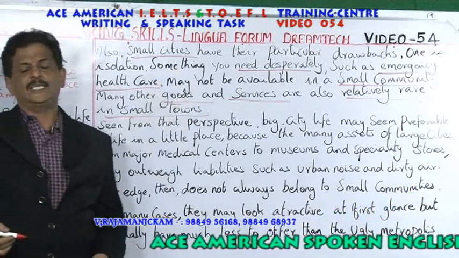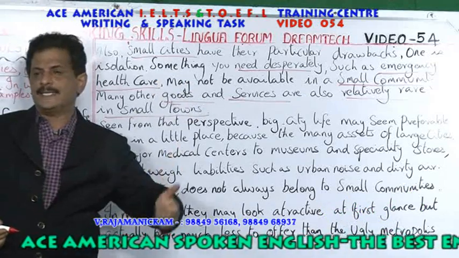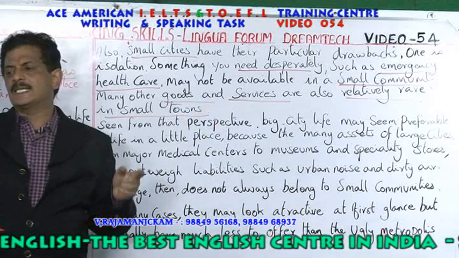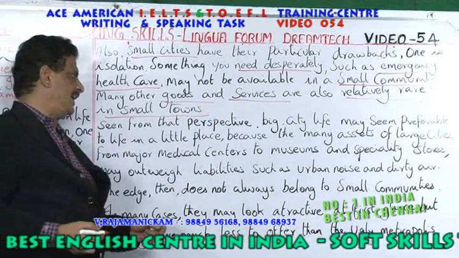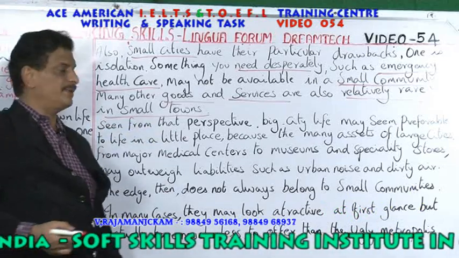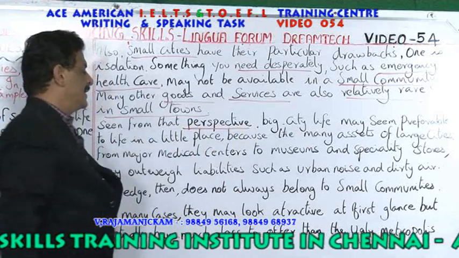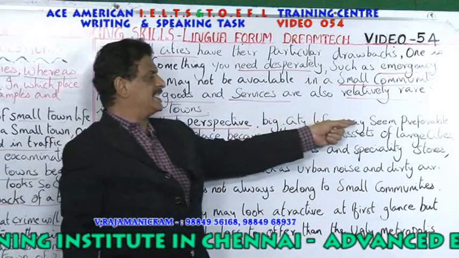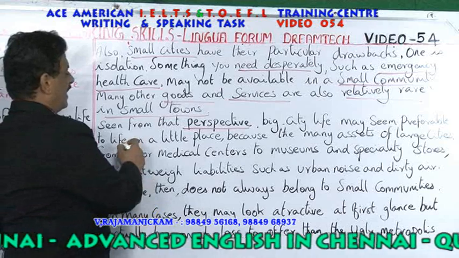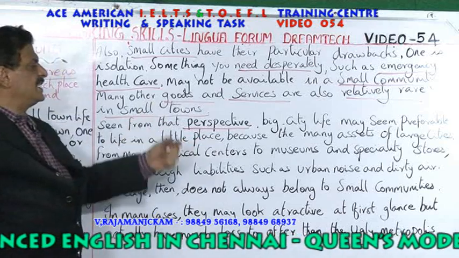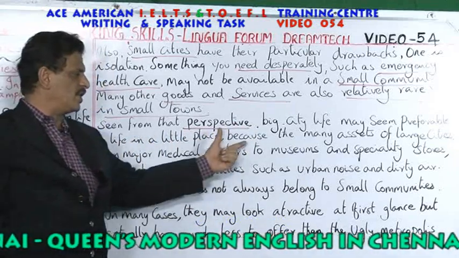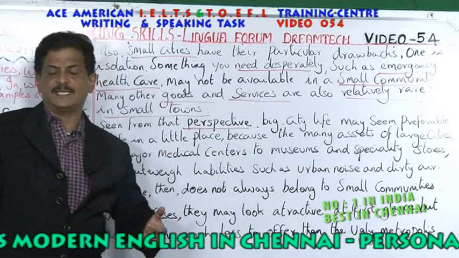So he says, in cities you have good health care. In cities you can get all the products. In cities you have everything available. So he says a city is better than a town or a village or a small town. Then he says, seen from that perspective, what do you mean by perspective? In that viewpoint, big city life may seem preferable to life in a little place. So when you see it in this perspective, big city life may seem preferable, because city life is much better from this perspective.